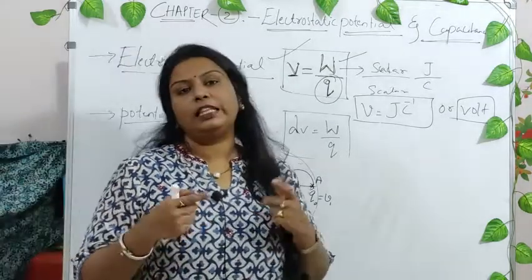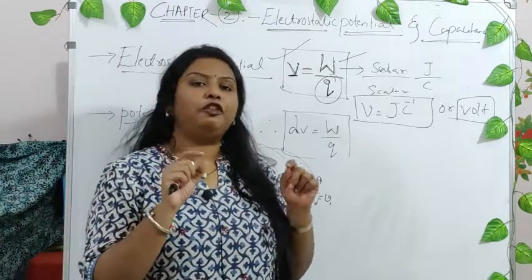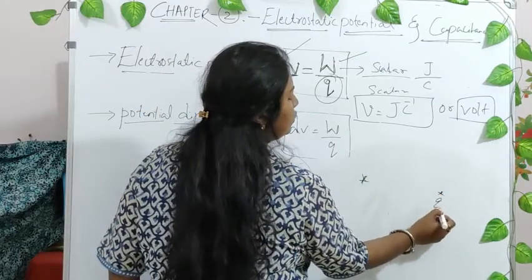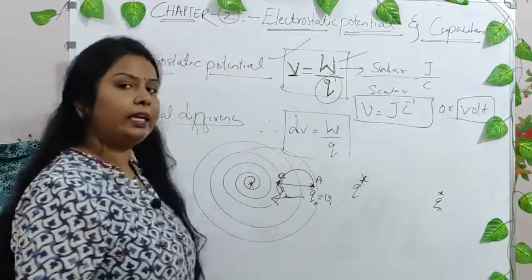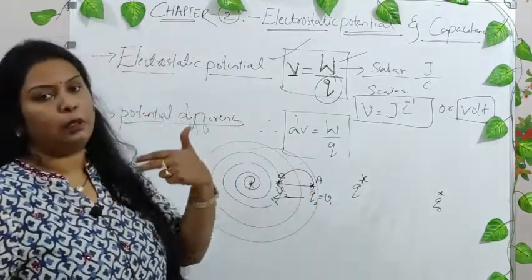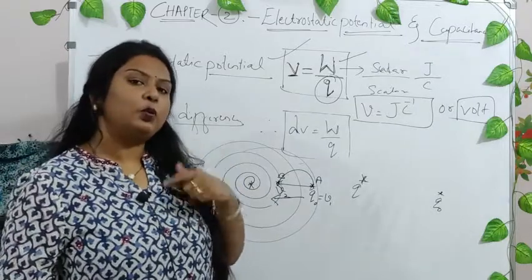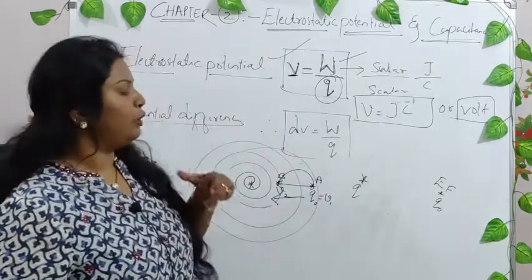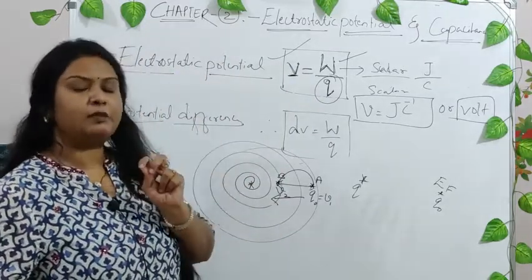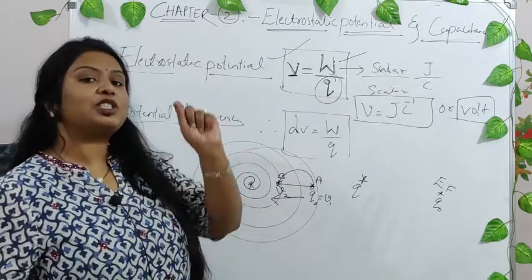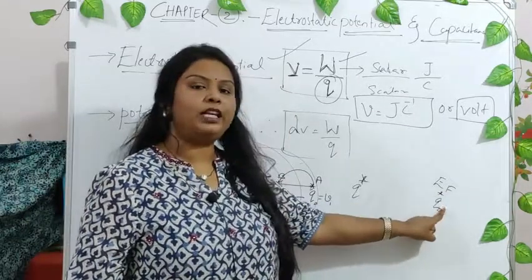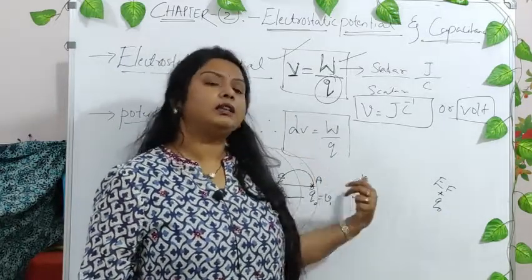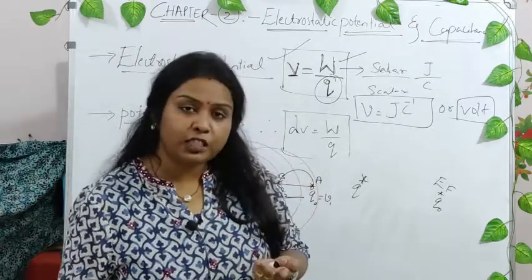Now, in the very early classes, if you remember, every time we had a charge, and some point where a test charge was located, and here a point charge was located. In the very first chapter, Electric Charges and Fields, we always found the electric field at this particular point. Now the same scenario repeats, but now we find the electrostatic potential at some particular point due to a point charge. Is this clear? This could be one charge, or it could be a system of charges.